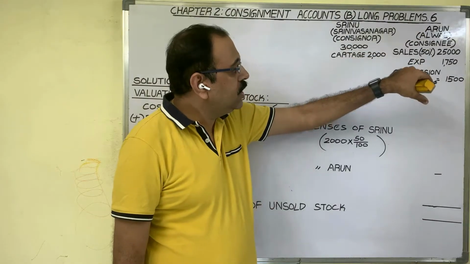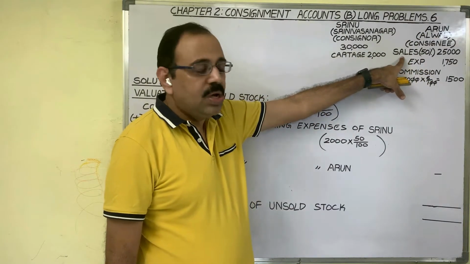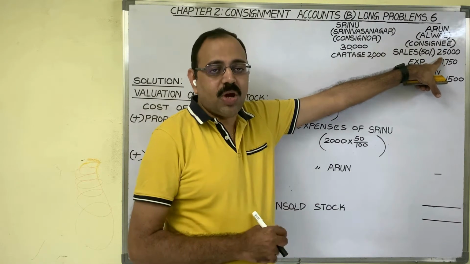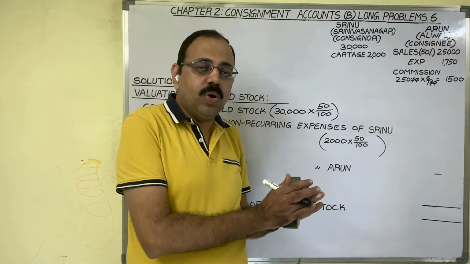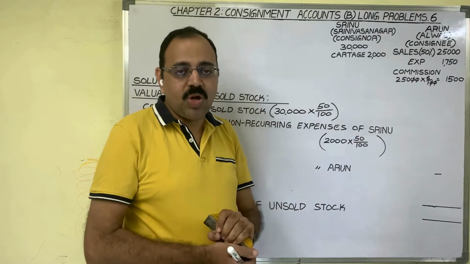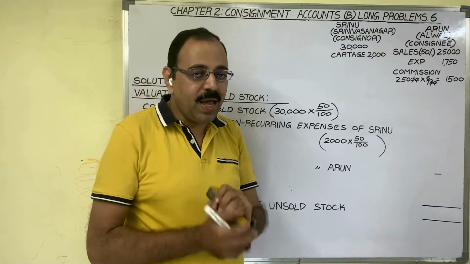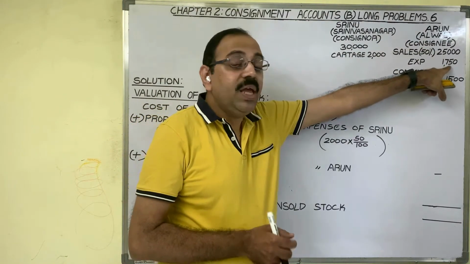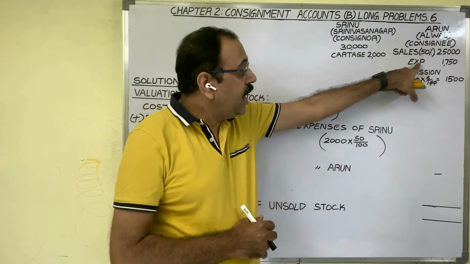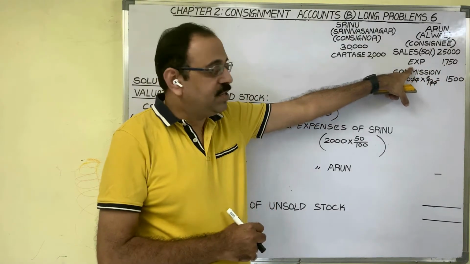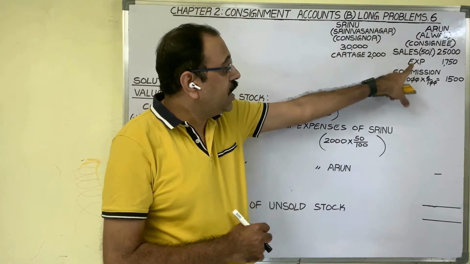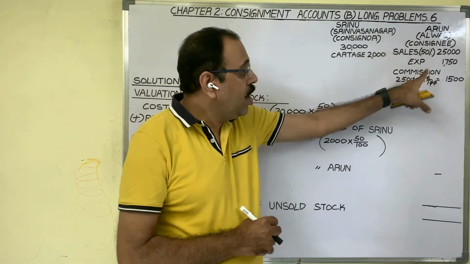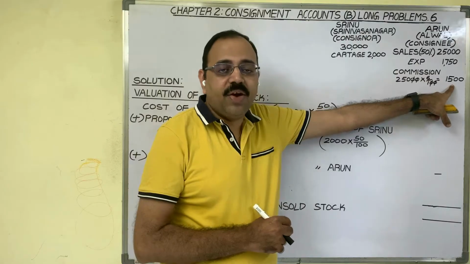Arun received these goods and 50% of them were sold by Arun for 25,000 rupees. There is unsold stock. If 50% of the goods are sold, the other 50% is unsold stock, so we should calculate that unsold stock value. To sell these goods, Arun incurred 1,750 expenditure. The consignee's expenditure details are not available in the question. And on sales, he is entitled to a commission of 6%. On the sales amount of 25,000, 6% will be 1,500 rupees.